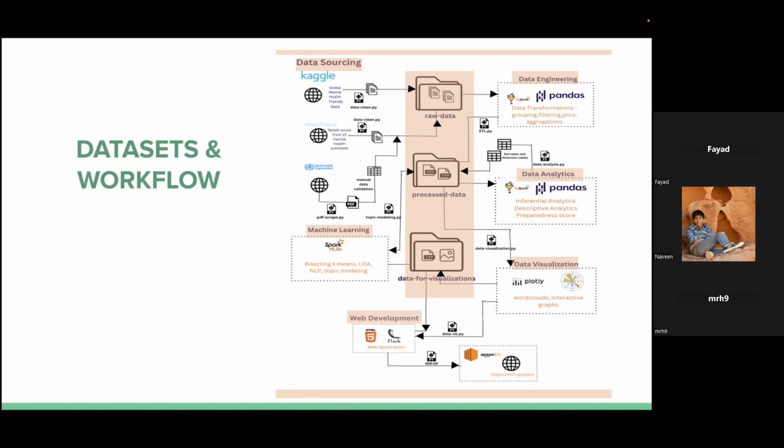We plotted our visualizations on Plotly, which helps us create interactive visualizations. We created a website using Flask, and we incorporated the visualizations on the web app. We've hosted this website on Amazon's EC2 server, and it should be live when you are watching this video.